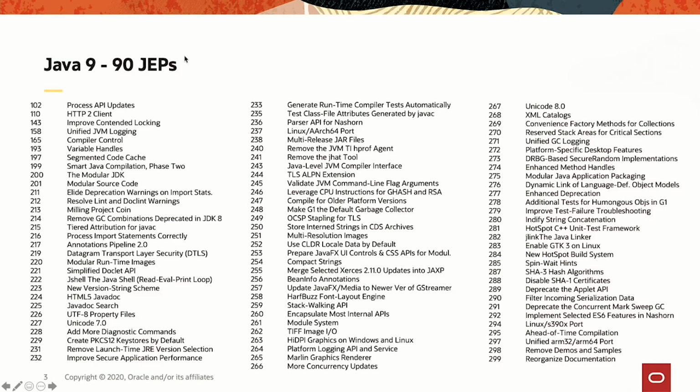So this slide shows the content of Java 9. Java 9 was released in September 2017. Before that, Java 8 was released in March 2014. So that basically means that we had to wait over 3 years and a half to get a new Java release. 42 months to be more exact. You can see that the content of that release is pretty broad. There are a lot of new features. And that's an issue because as a developer, that basically means that you get a new release, and as soon as it's GA, you have a lot of features in your hands that you need to try to understand and master.